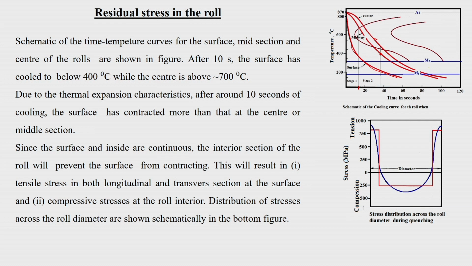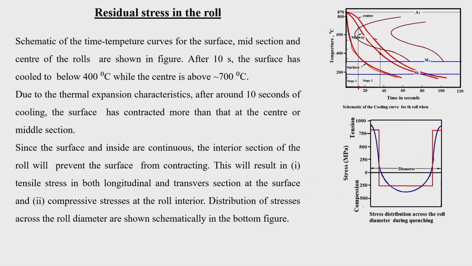At the midsection it is maybe around 700, whereas at the center it is still higher, reaching only 800. So, 727 is for a plain carbon steel, the austenite to ferrite transformation eutectoid temperature is 723. Okay. So, that means this is much higher.